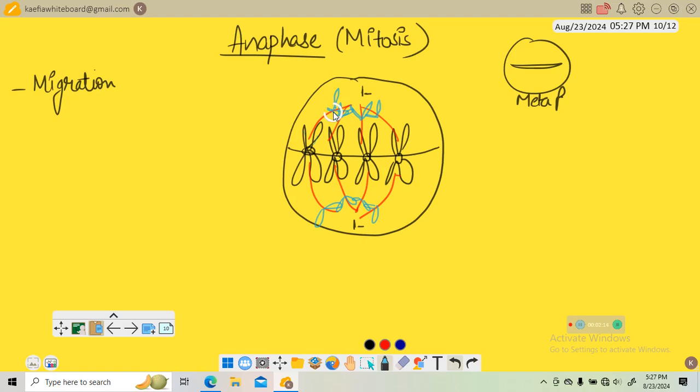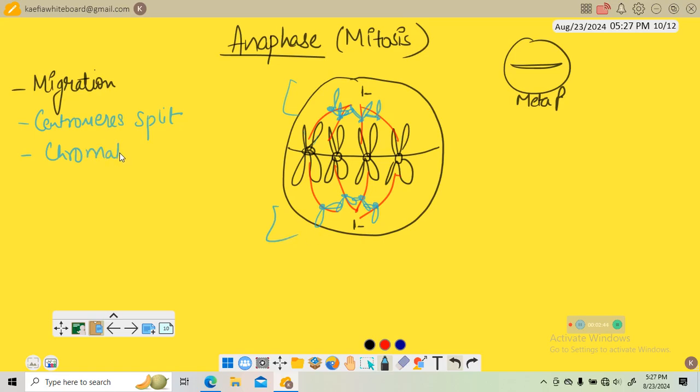So centromere along with centromere, this centromere will split. One will go to one pole and the other one will go to the second pole. So the centromere here will split. Then chromatids, this is one chromatid here, the other chromatid here.